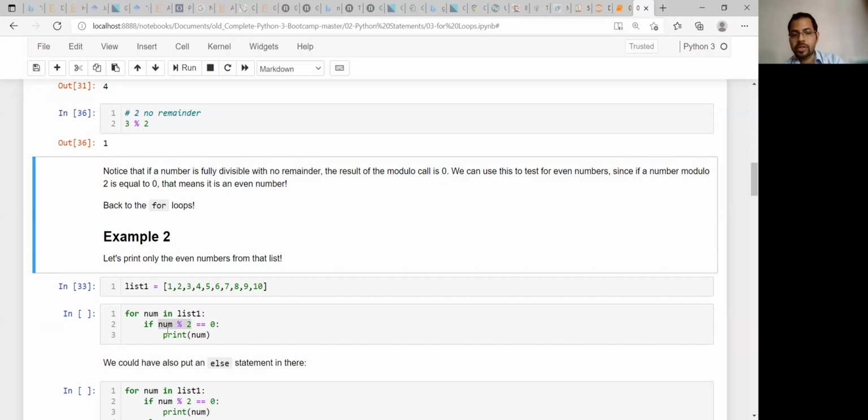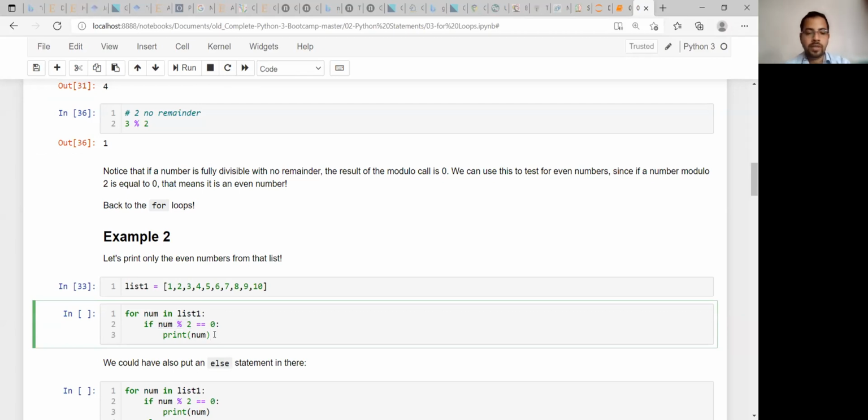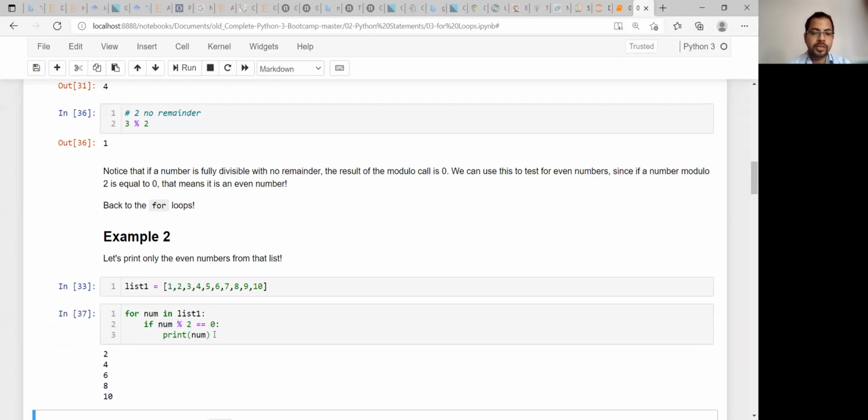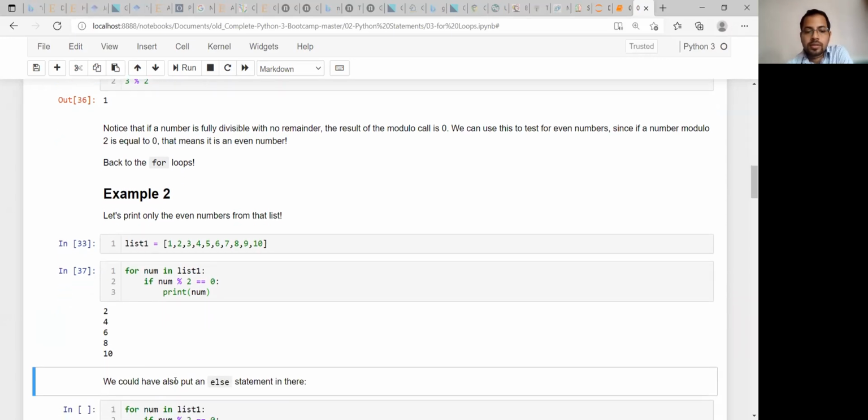So that is the logic for the if statement. By this way, you can find out which ones are the even numbers. You print this, you are getting the even numbers. Easy? Understood, all of you?